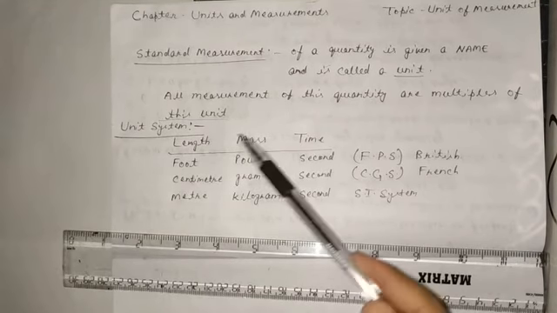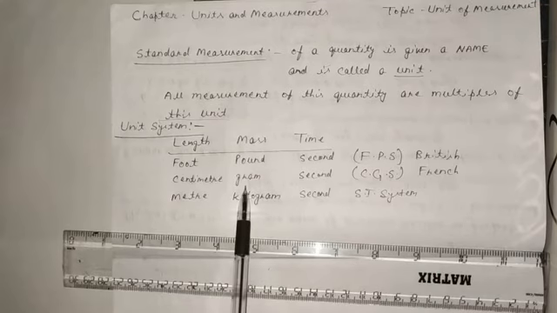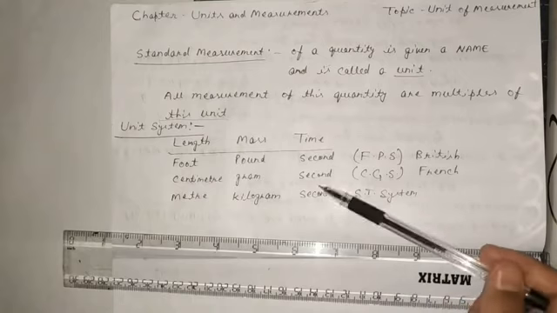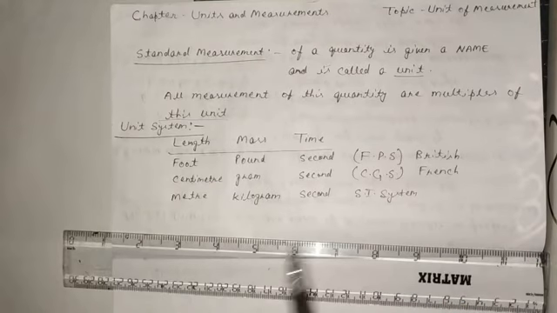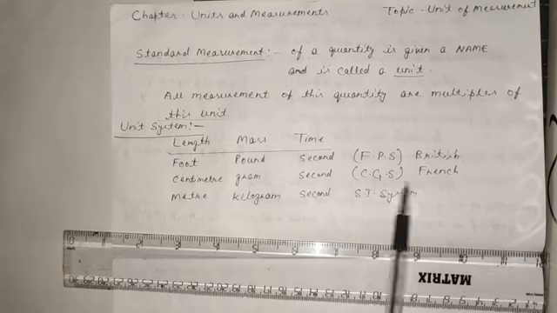For mass, they use gram. For time, they use the same second. This system is known as the CGS system, the centimeter gram second system.